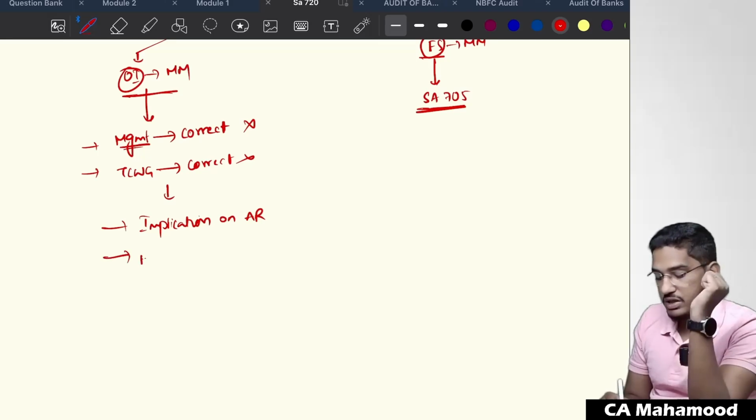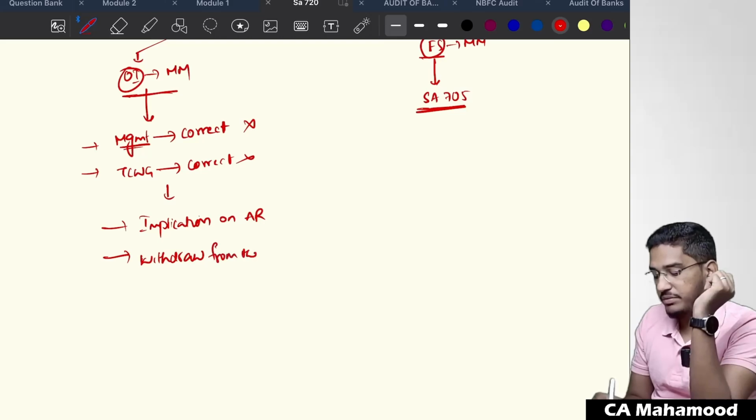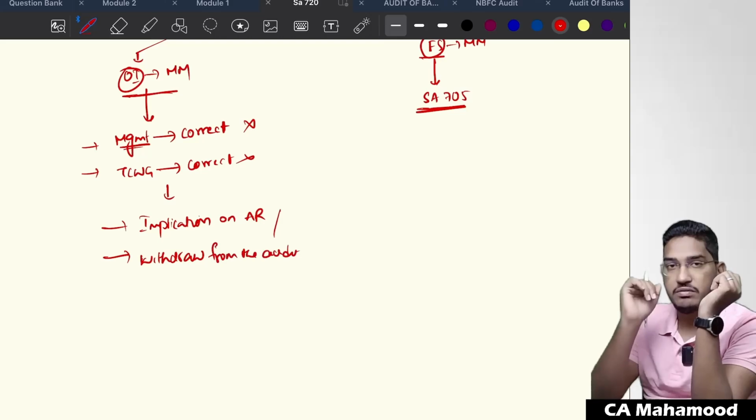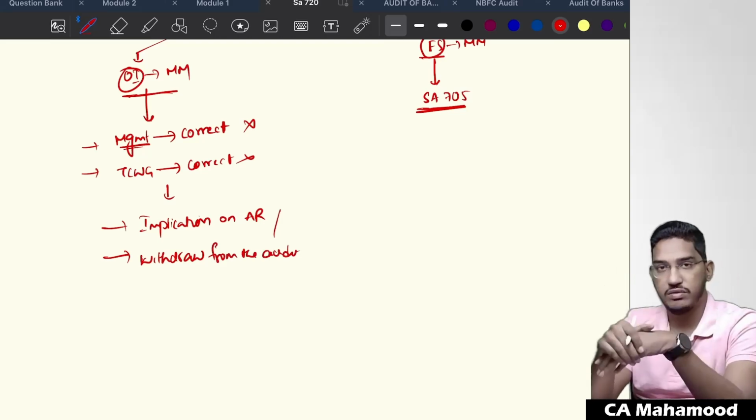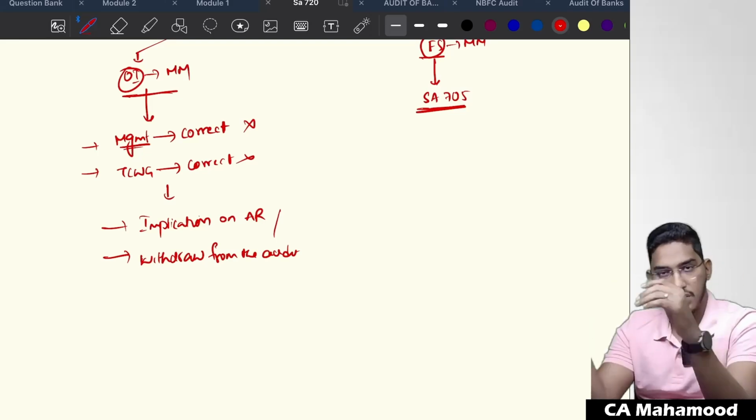In extreme circumstances, if you feel it necessary, you can even consider withdrawing from the audit also. Generally, that will not happen. Simple, guys. The concept of the standard is over. Done. We are all done.